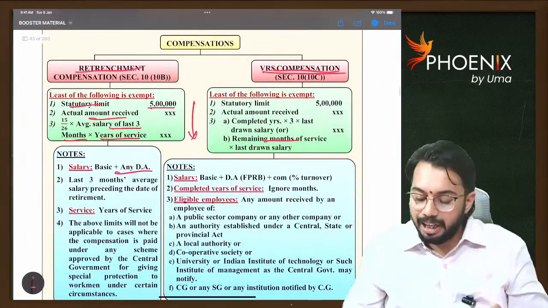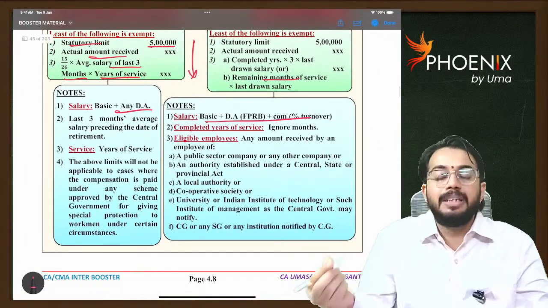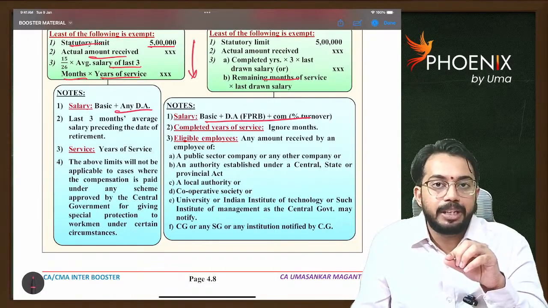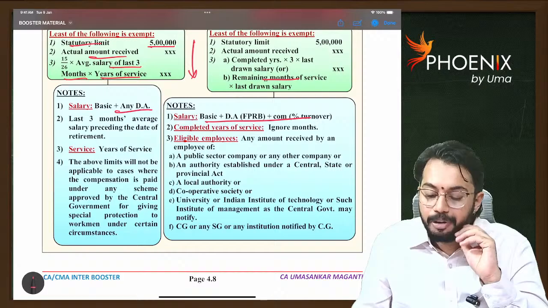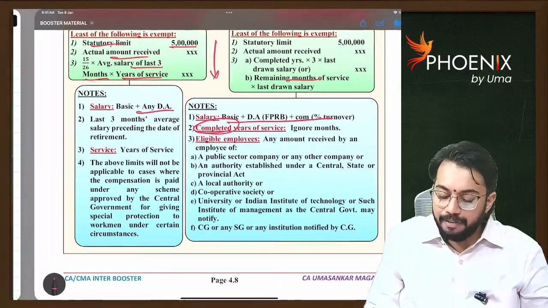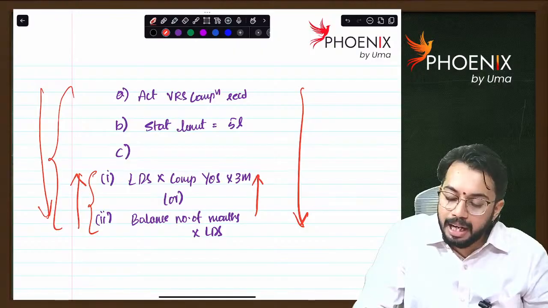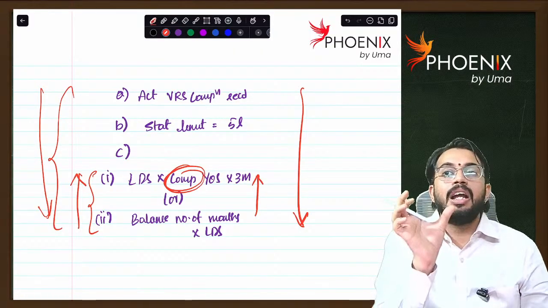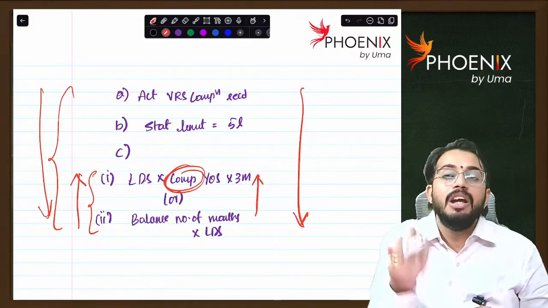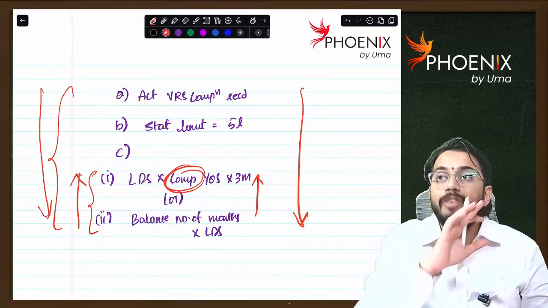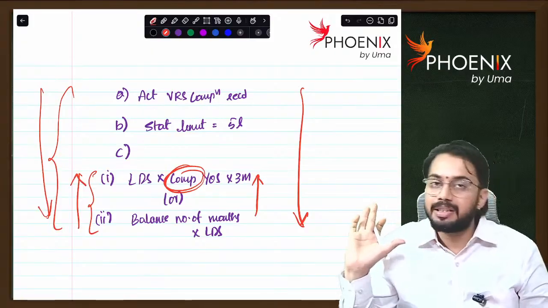That is the calculation. Salary for this purpose is basic plus DA, if DA forms part of retirement benefits, plus commission as a percentage of turnover. And we will consider here completed years of service. Completed years of service means what? If there is any part of the year, we will ignore it; it should not be rounded off. We will take only completed years. Are you able to understand?